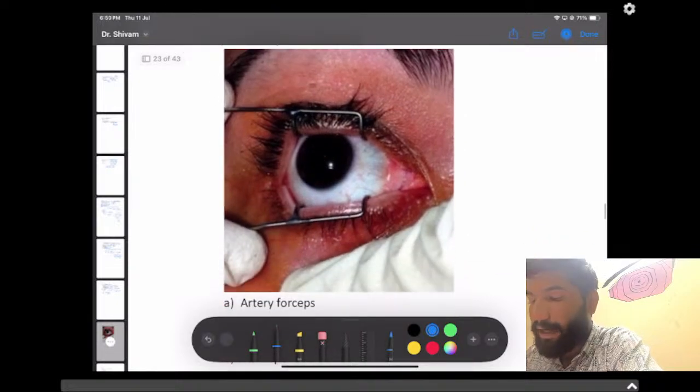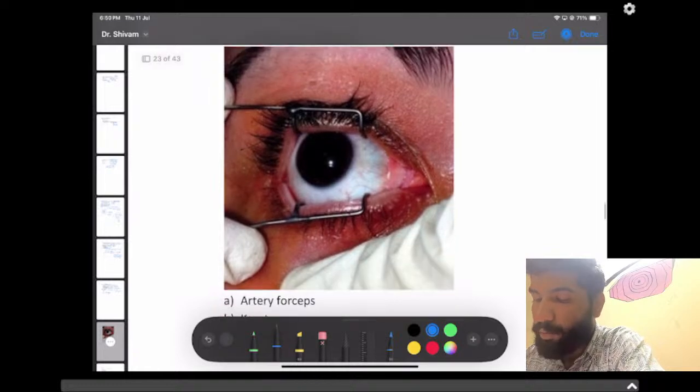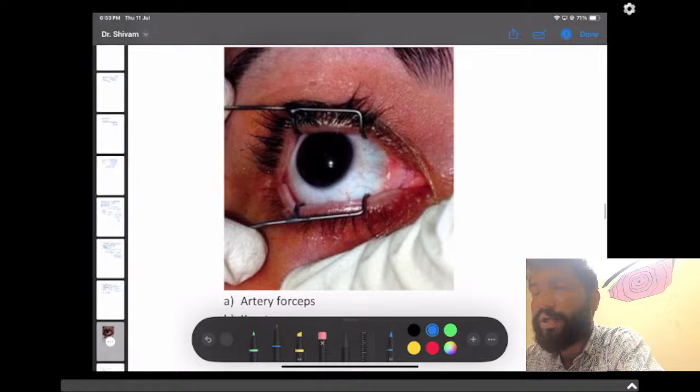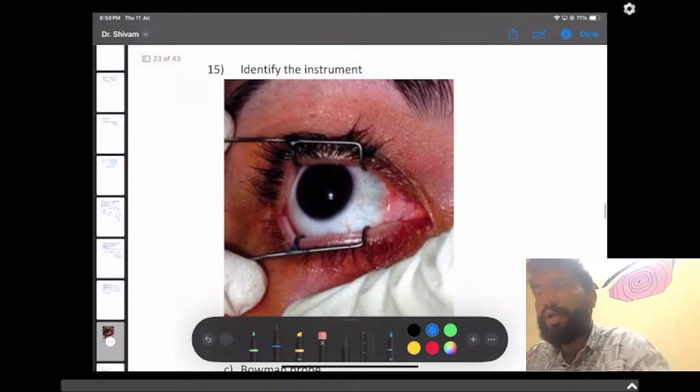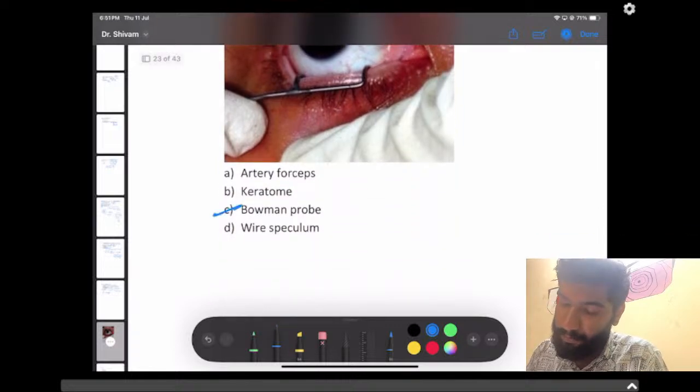As suggested by many students, this was an instrument question. I reviewed this question. The instrument was asked. I don't know if this was a proper image or a proper instrument or not, but as recalled by some of the students, the answer here should be this one.